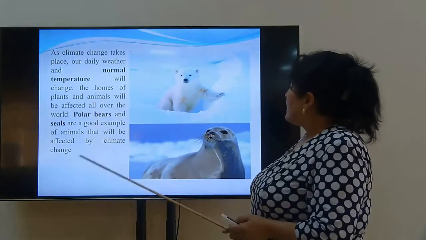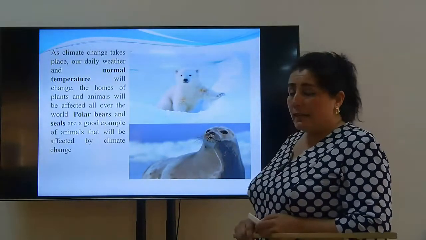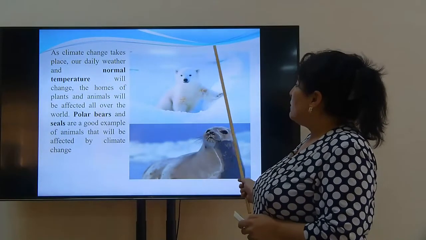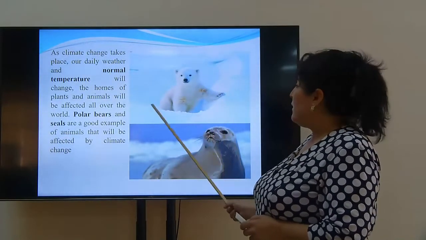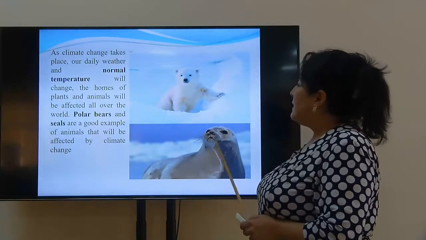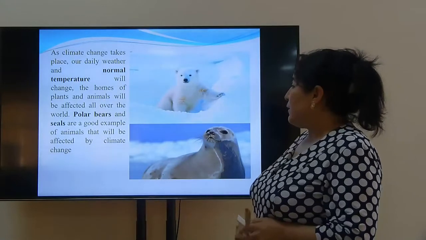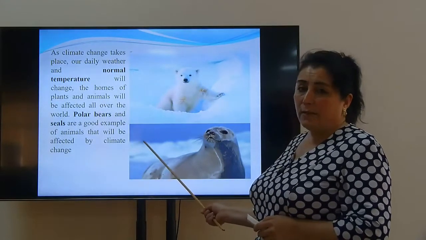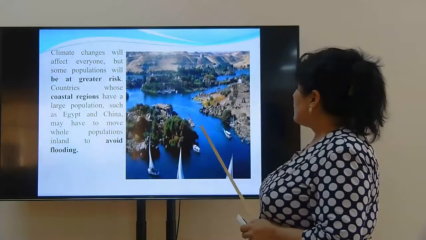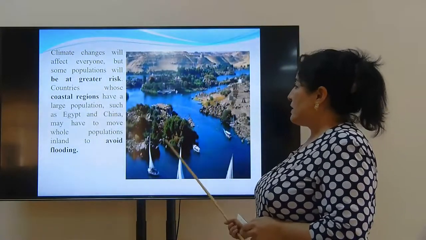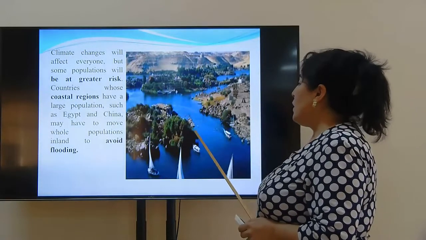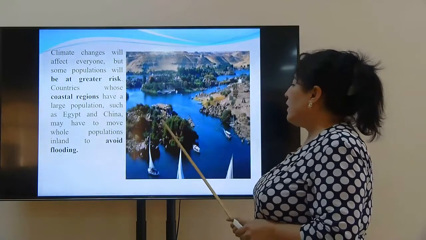As climate changes, our daily weather and normal temperature will change, and the homes of plants and animals will be affected all over the world. Polar bears and seals are a good example of animals that will be affected by climate change. Countries whose coastal regions have a large population, such as Egypt and China, may have to move whole populations inland to avoid flooding.